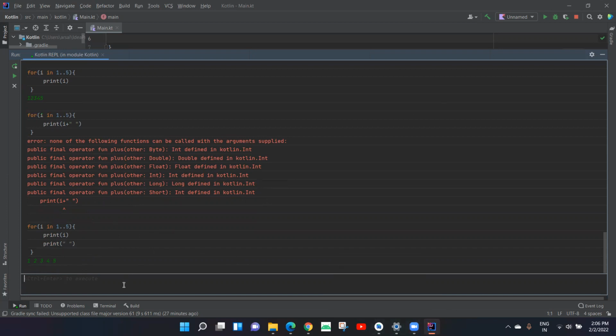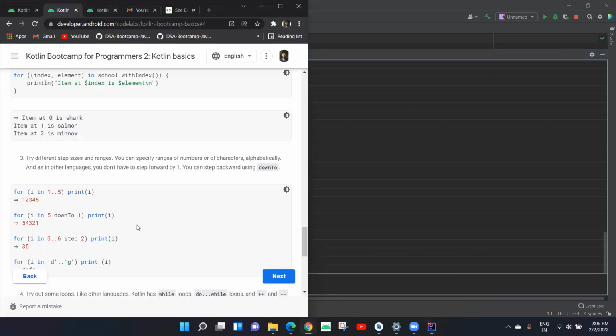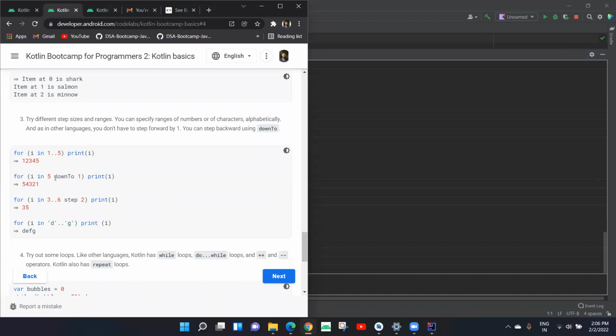So let's take any other example. Let us see this first. This is the same thing. Here it is written down to, that means we want to decrement. So we want to start with the value of 5 down to 1, which means we want to print elements from 5 to 1.